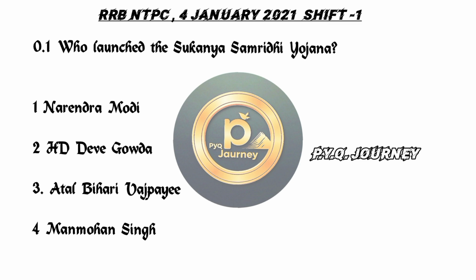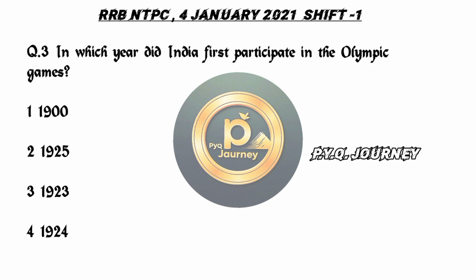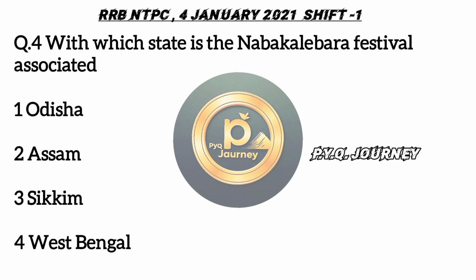Who launched the Sukanya Samriddhi Yojana? Answer है Narendra Modi. The main focus of the first 5-year plan was on the answer है agriculture sector. In which year did India first participate in the Olympic Games? Answer है 1900 में.